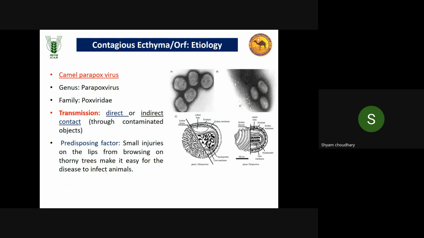Transmission is direct and indirect. Direct from infected to healthy, indirect through contaminated objects. Predisposing factor: small injury on the lips from browsing on thorny trees makes it easy for the disease to infect. If the skin is intact, then the calf will not get this infection, but any injury on the lips will allow it. It is the most important predisposing factor to get this virus inside the skin, and ultimately it will cause contagious ecthyma.